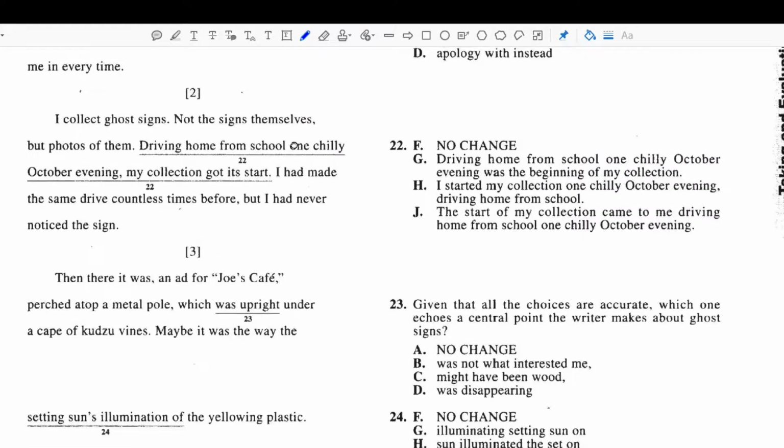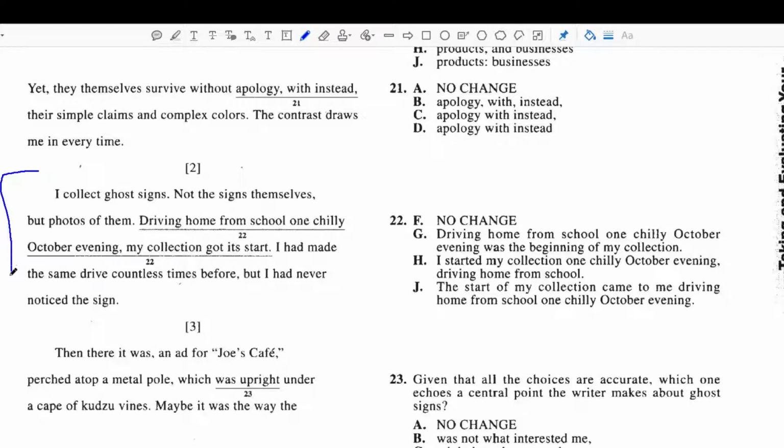Okay, so now let's go up to paragraph 2. And let's see if we see any pronouns or transition words. And we're not just looking in paragraph 2. Remember, we're going to be looking at the sentence before from the previous paragraph and the first sentence of the following paragraph. This is the first place I like to look. Okay, I do see a pronoun I, but we're not too worried about that. If it said he, then I would need to go and figure out, well, who is he? I always means the narrator, and it's okay for them to represent themselves with I without mentioning anything about themselves. So don't worry about that too much.